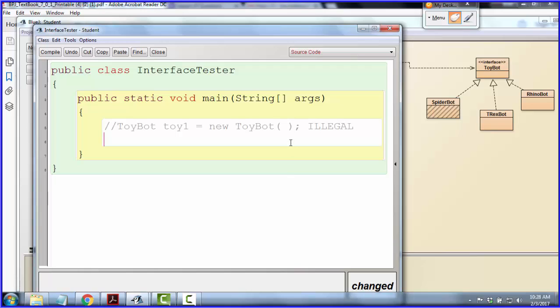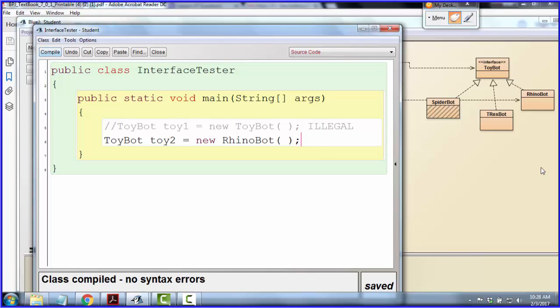Now, what I can do though is I can still have like a ToyBot pointer, okay, and I'll use that pointer reference to construct maybe a Rhino bot. Now, if you remember, the Rhino bot class didn't have a constructor, right?